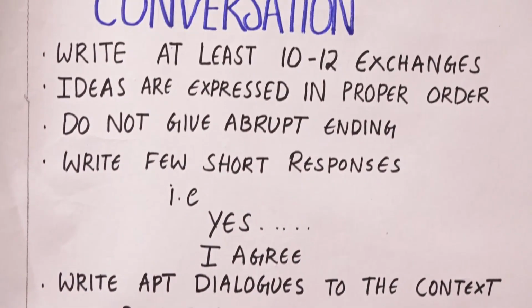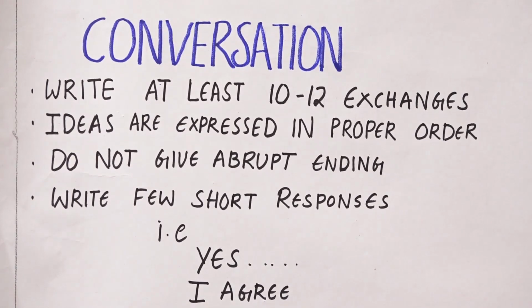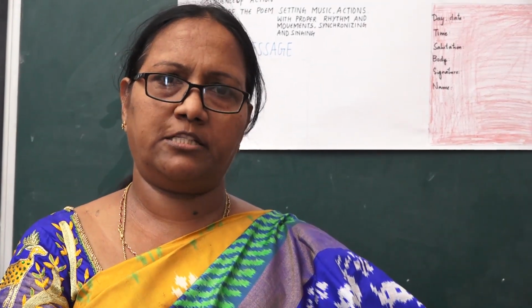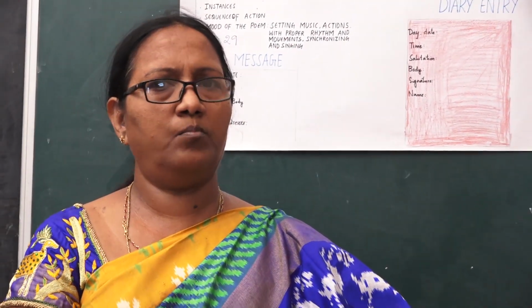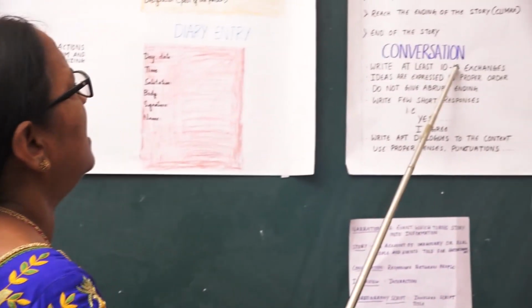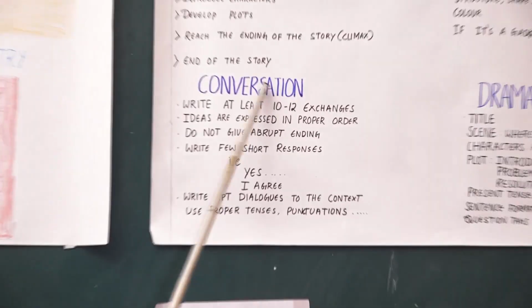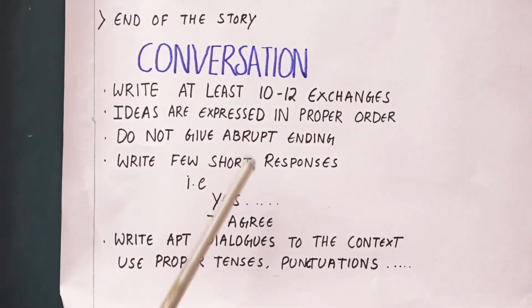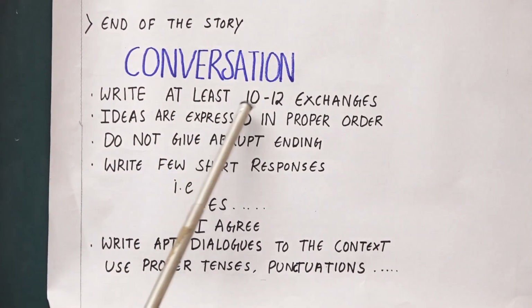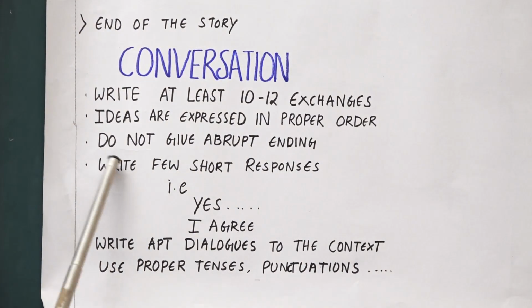The conversation should be between two people or more than two people. And when you are writing a conversation, you should at least maintain some rules. First of all, you should have at least 10 to 12 exchanges, if possible, more than that. A conversation is nothing but responses between people. So while you are writing the conversation, it should have 10 or more exchanges.